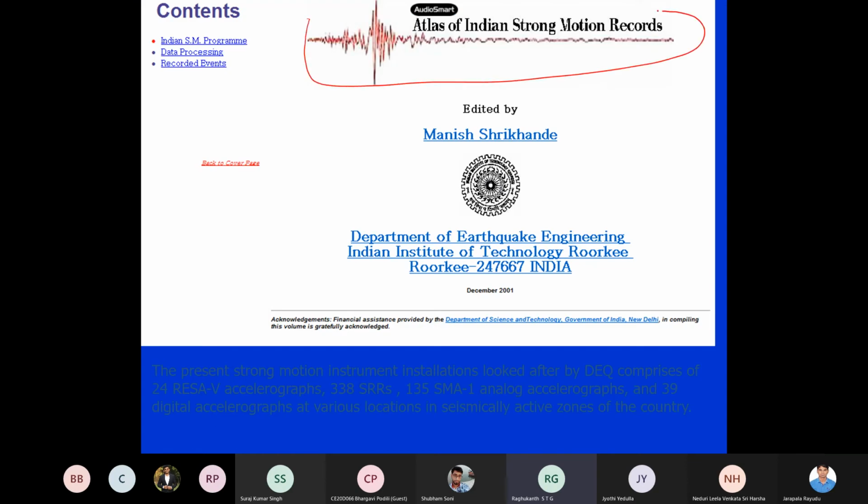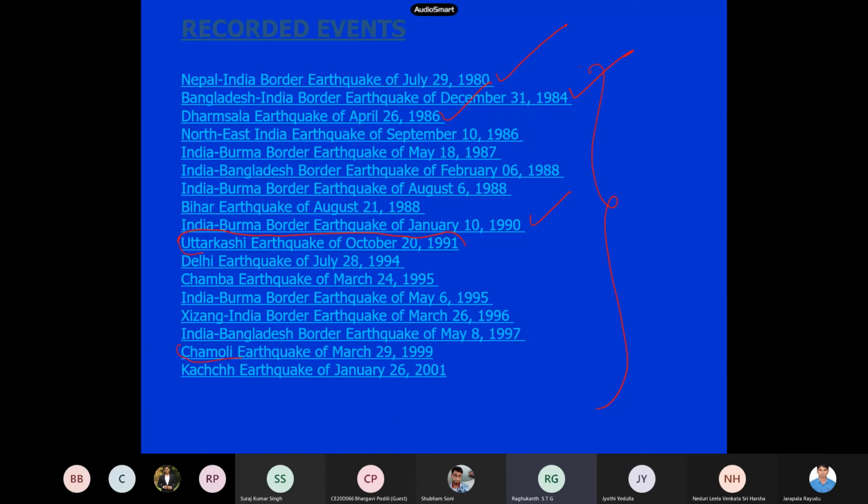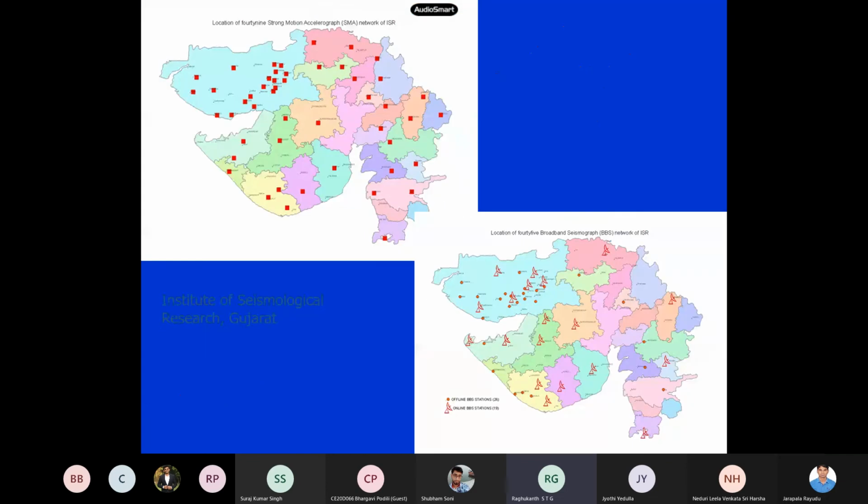And this is one atlas, we say. All of you, if you go to Google and type Atlas of Strong Motion Records, this was released by IIT Roorkee in December 2001. It contains the data of all these earthquakes itself.